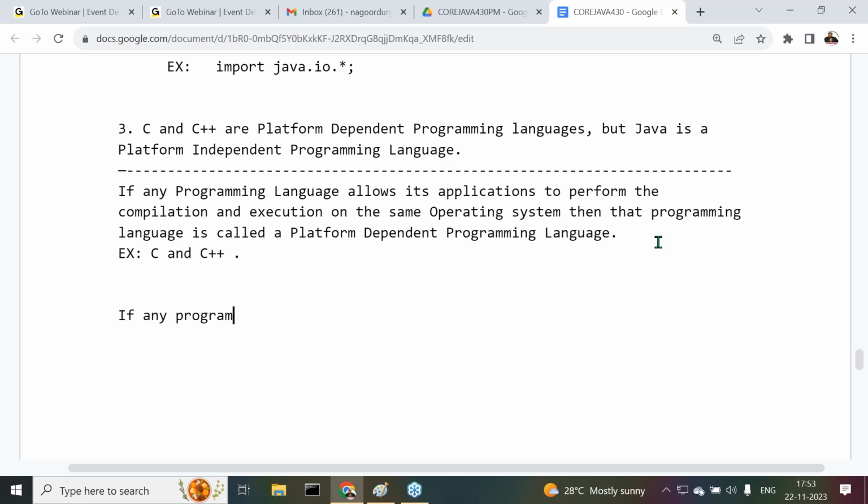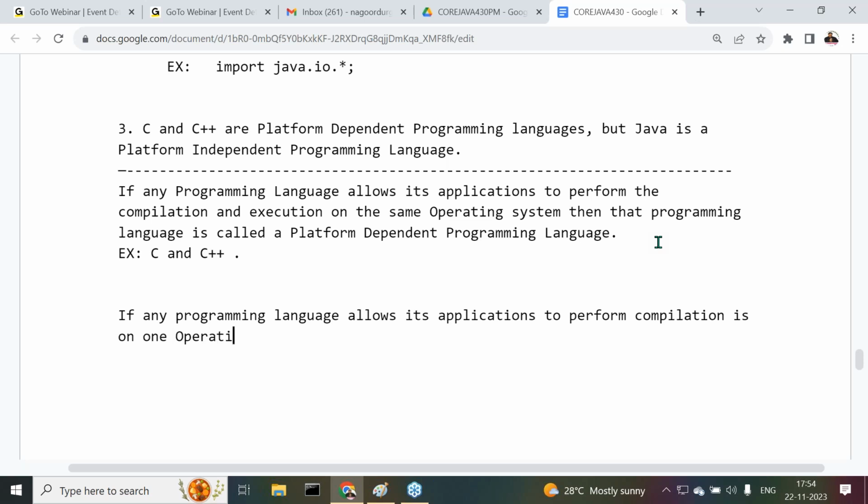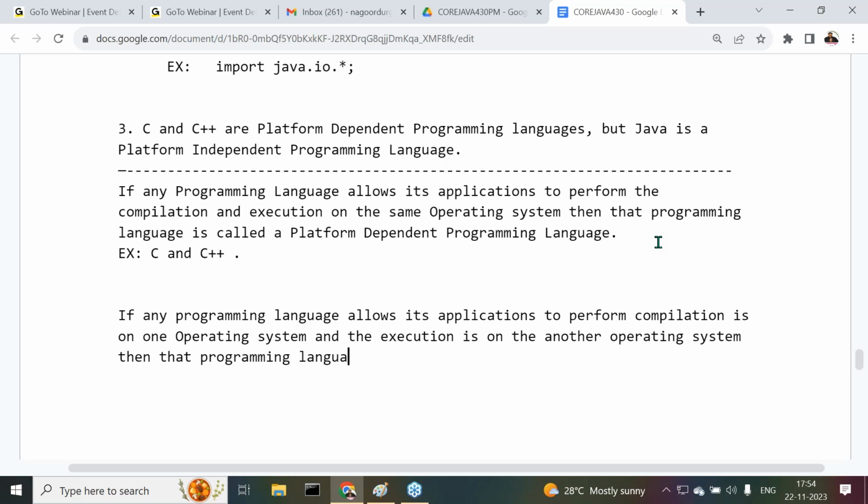If any programming language allows its applications to perform compilation on one operating system and the execution on another operating system, then that programming language is called a platform independent programming language.